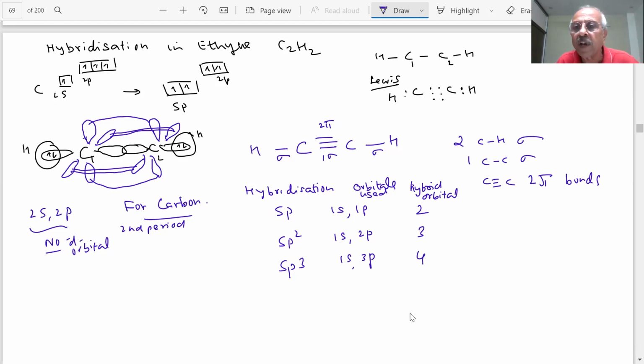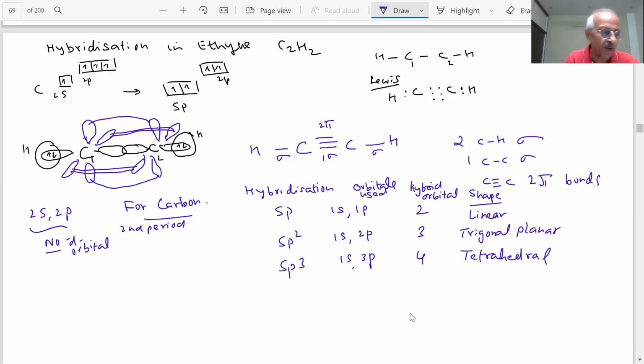Okay? And the shape. What is the shape of this? Linear. Okay? Trigonal planar, and this shape is tetrahedral. Note it down, student. Note it. Okay? Further, I can say, how will we determine the hybridization? First, you note this down, then I proceed further. Write it down.